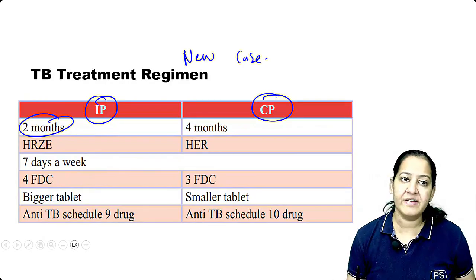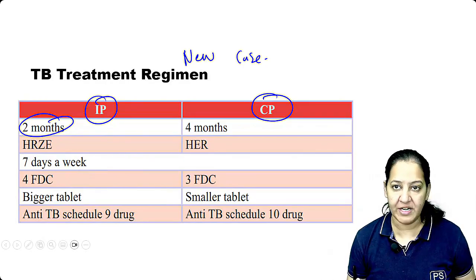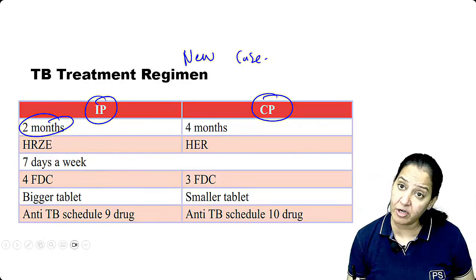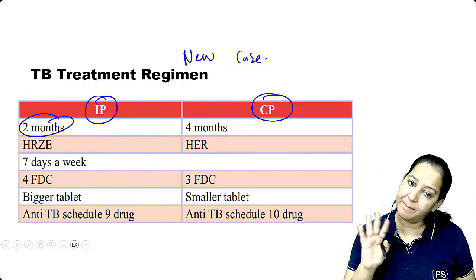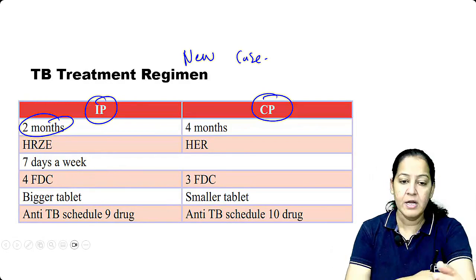In case the child is going to school and cannot come to the hospital daily, the school teacher can be the supervisor. In front of the school teacher, the child has to take it. So in front of someone, it should be confirmed that the patient has taken the tablet that day. Do you know how many anti-tubercular drugs are there? There are 5 anti-tubercular drugs.